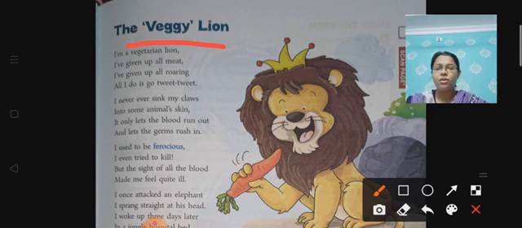Now have you ever heard about such lion? Well, we have never heard such thing before, right? Because who is lion? Yes, lion is the king of jungle. And what do you know about lion, students? What do you call a lion? Well, lion is considered to be a wild animal. It's a king of jungle. It only eats meat because it's a carnivore, right?